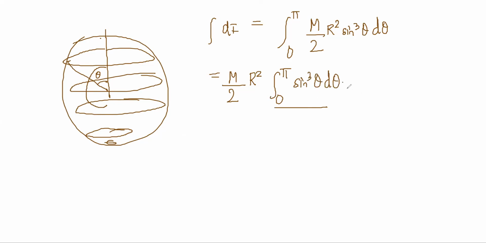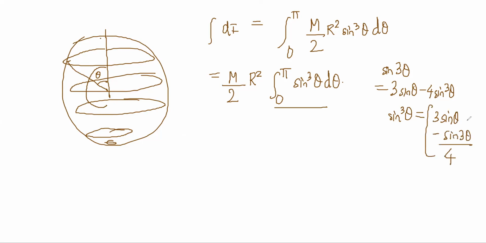Now if you want to integrate sine cube theta d theta, what we will use is our knowledge of trigonometry. Sine 3 theta is equal to 3 sine theta minus 4 sine cube theta. So sine cube theta will be equal to 3 sine theta minus sine 3 theta, divided by 4. I have to integrate this.